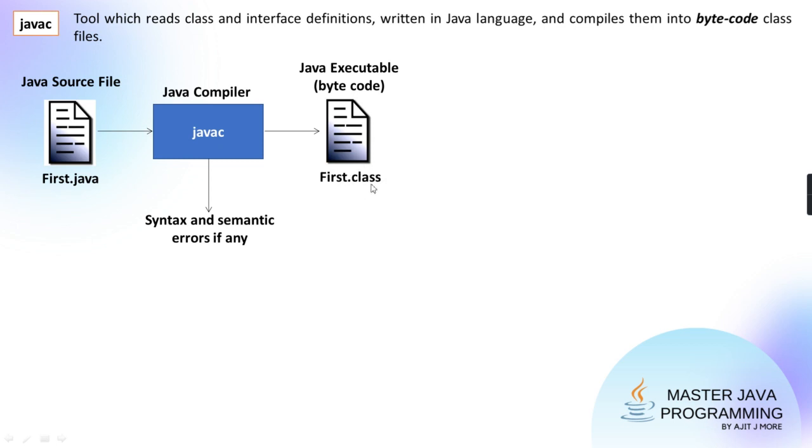Right? Now for the time being, here I have shown first.class, but I guess last time I told you the name of the .class. Does it depend on your source file name, or does it depend on the name of the class which you have typed within this file? Do you remember, guys? All that discussion in the last session, right or no? So what is the name of the .class? Is the name of .class depending on the name of your .java, or does it depend on the name of the class which you have typed within it?